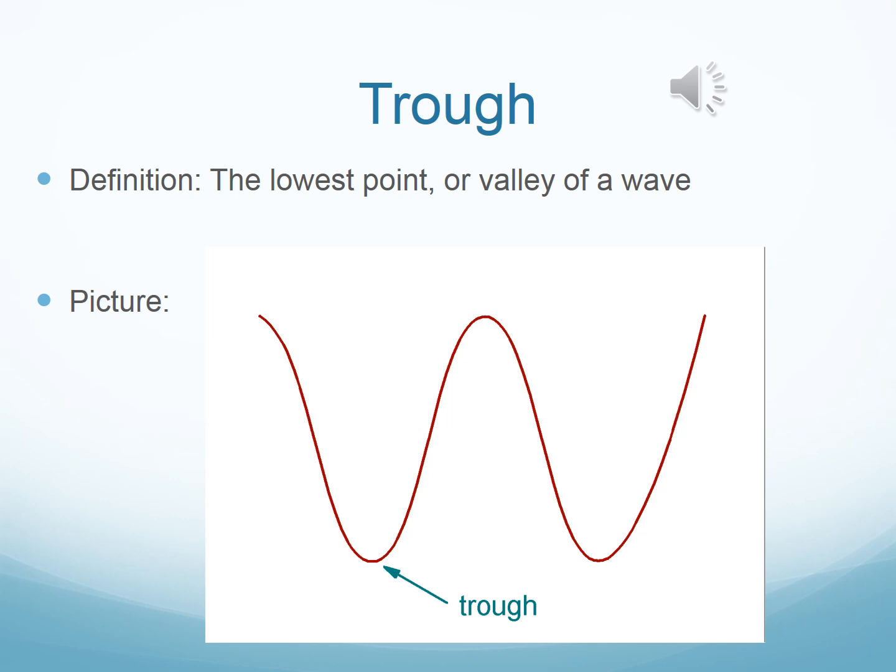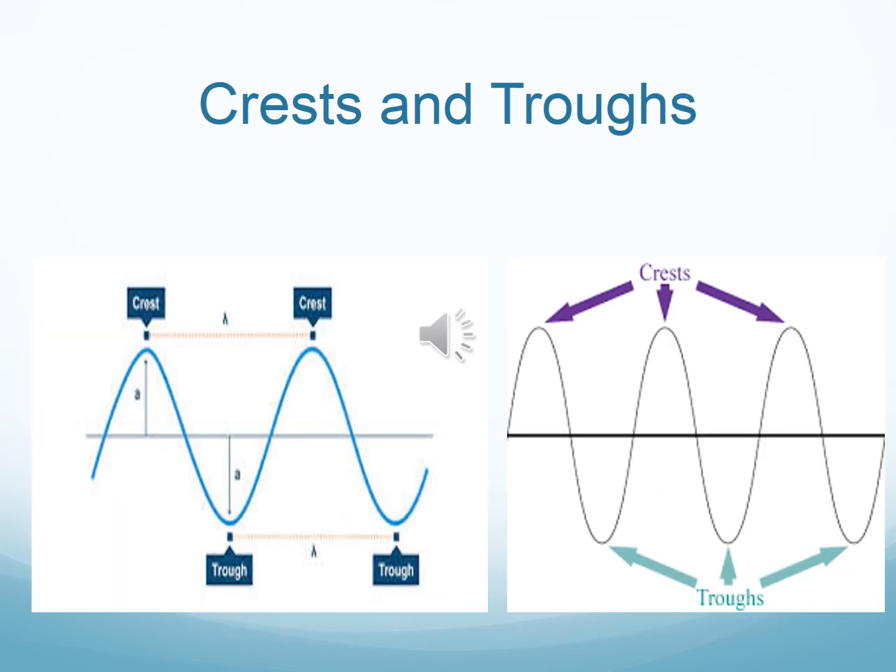The way that I like to remember trough is that most animals eat or drink from a trough. And where is it found? On the ground. So therefore, where do you find the trough? It is the lowest point of the wave. In this slide, you'll see an awesome picture of 2 transverse waves. On these 2 transverse waves, we have the crests and the troughs labeled. I just wanted you to see what they really look like.